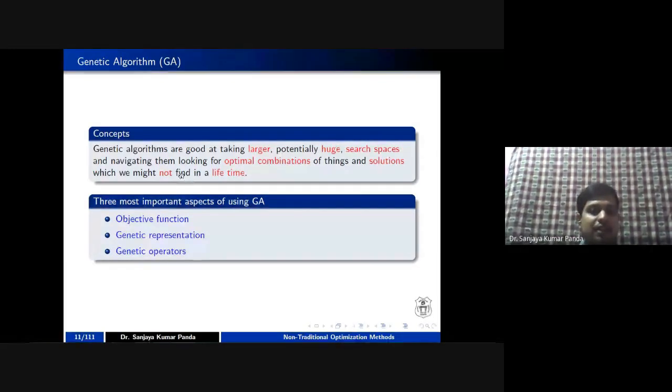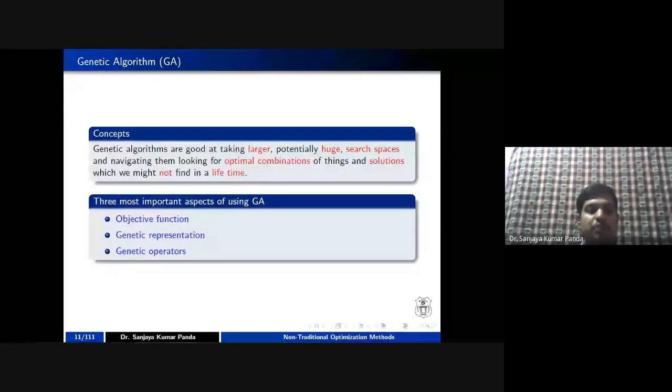So this is the main concept of your genetic algorithm, right? There are three most important aspects of your genetic algorithm. I'll tell you about the objective function, and there is a difference between the objective function and fitness function. Although many researchers use the same function as an objective function as well as the fitness function, these two things are different. I'll tell you later.